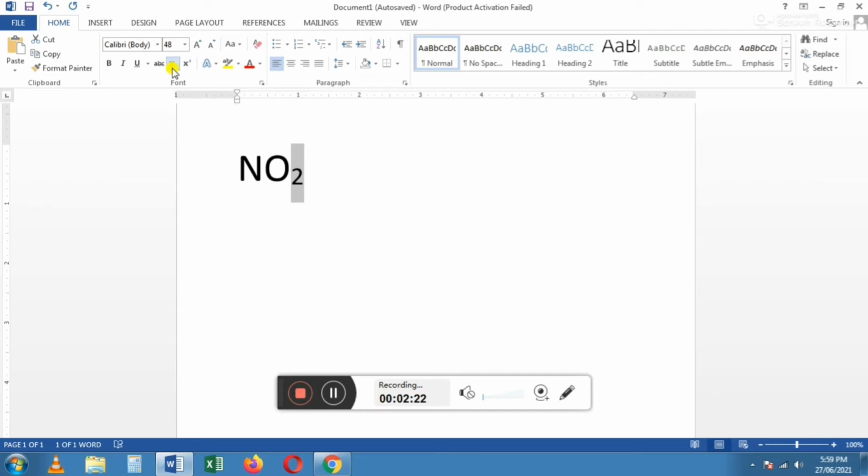After clicking, the 2 appears slightly below the normal letter. This is called the subscript. Now we are going to see another example for the superscript.